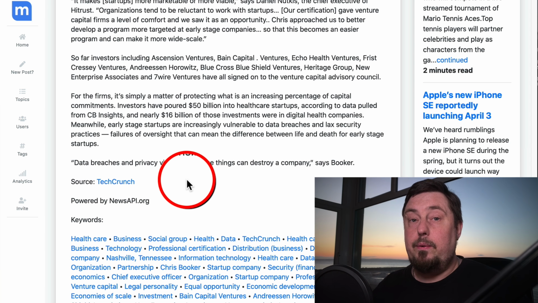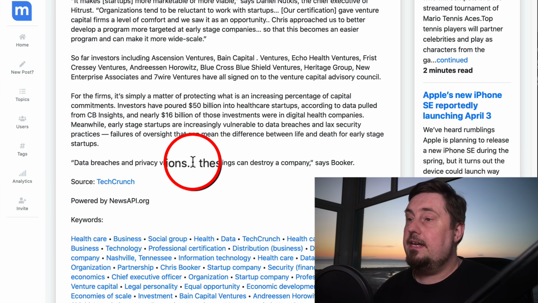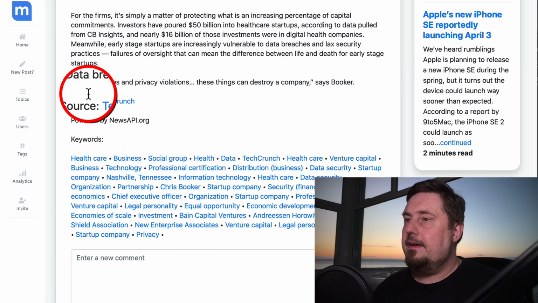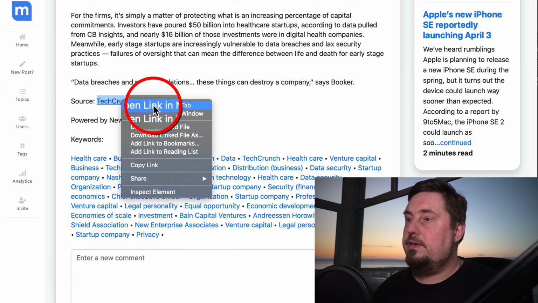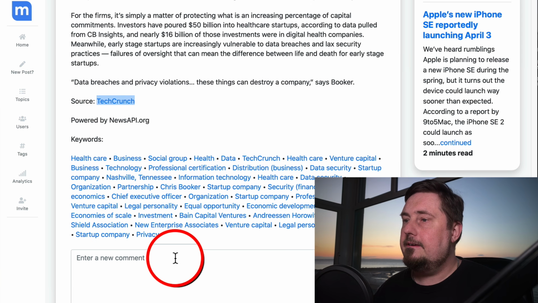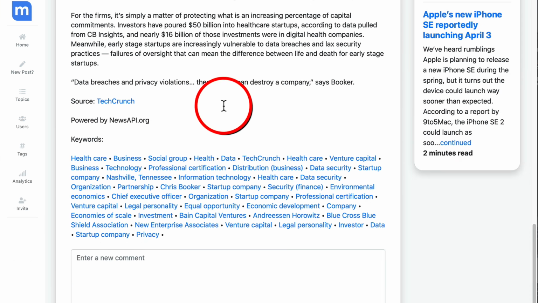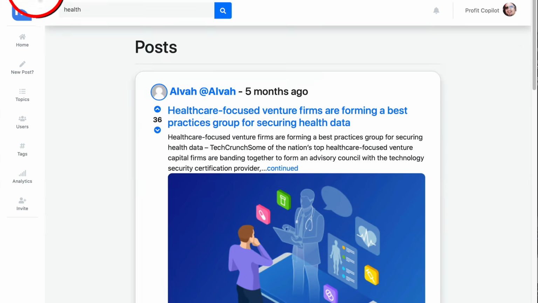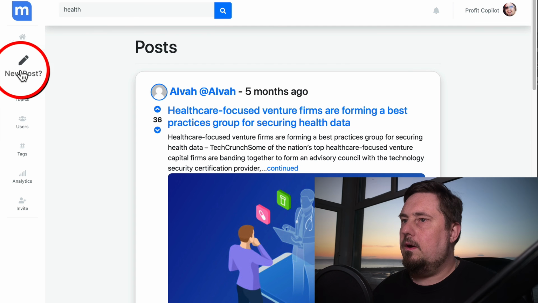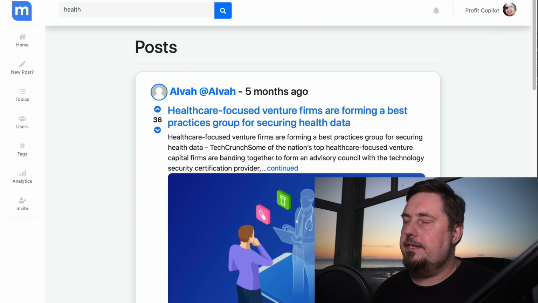So it tells us that we can add links to our content. And I'm going to predict that this is do follow. So if we just go to inspect element, where is it? Yeah. Okay, that is do follow. Good stuff. So it's going to pass link juice. Go back here. We can go and post content on this website.